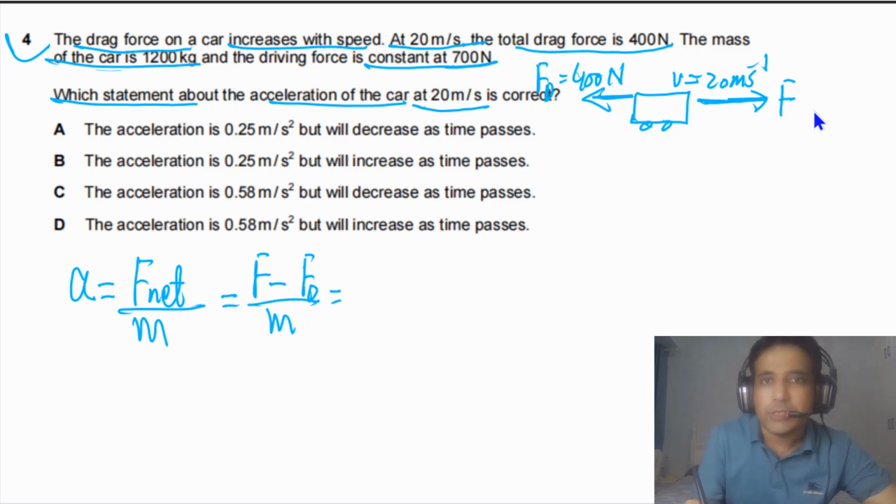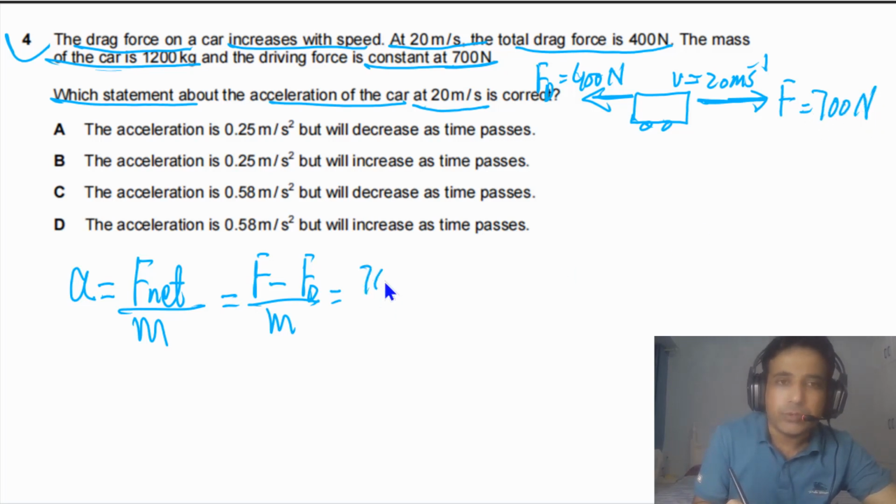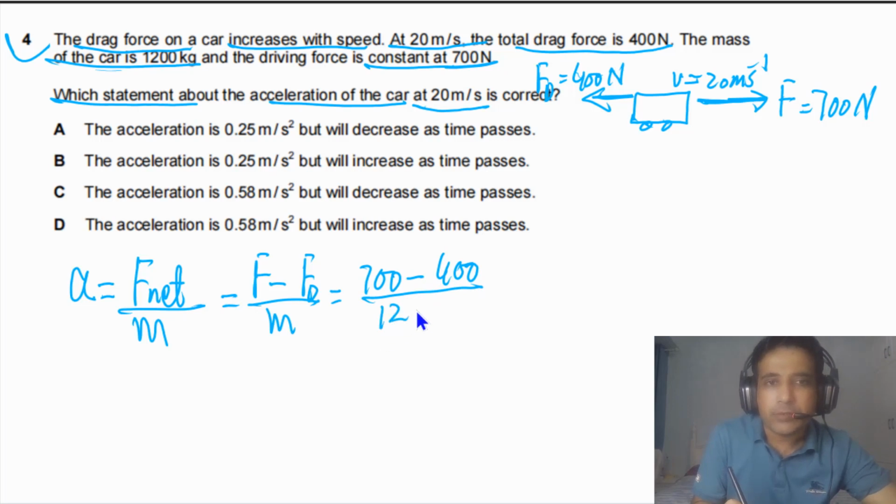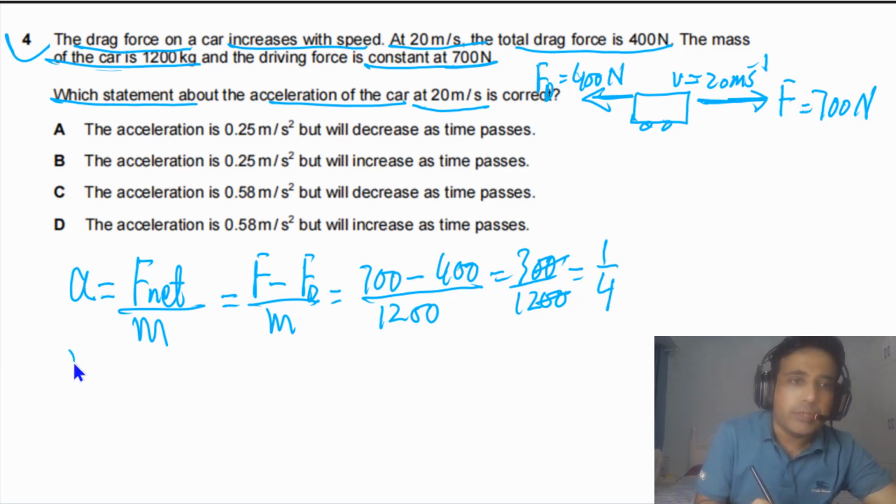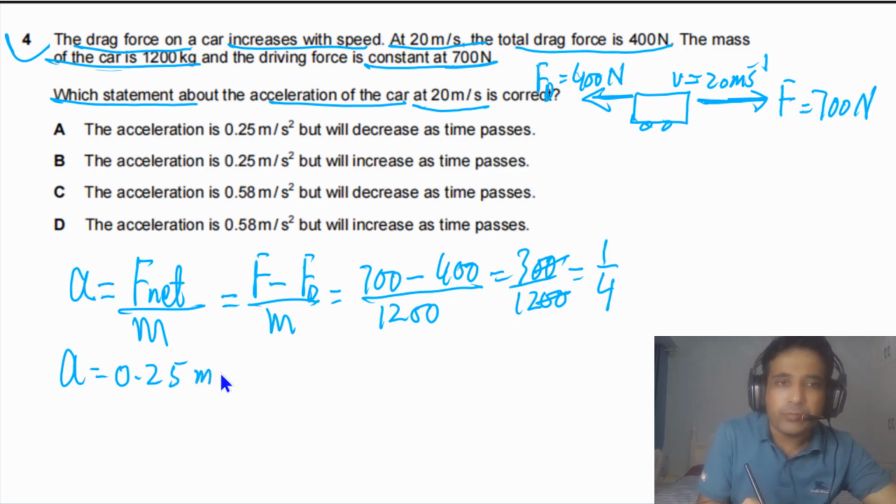Driving force in this case is equal to 700 newtons, so we can write 700 minus the drag force 400 newtons divided by the mass of the car. If we simplify this one, we get 300 divided by 1200. So these two zeros we can cancel, so we are left with 1 by 4. So it simply means that the acceleration of the car is equal to 0.25 meters per second per second when the speed of the car is 20 meters per second.